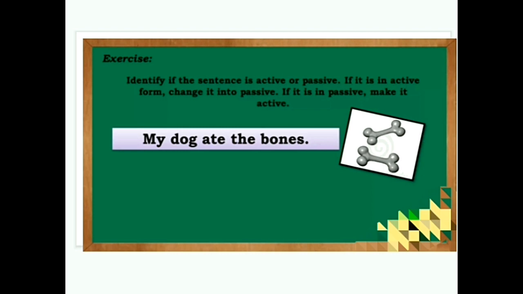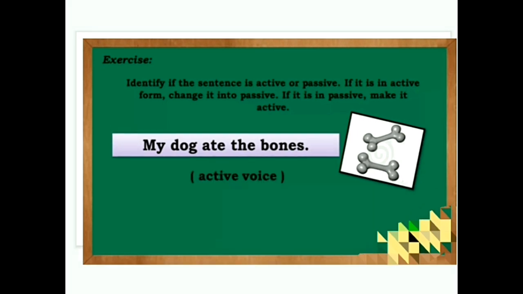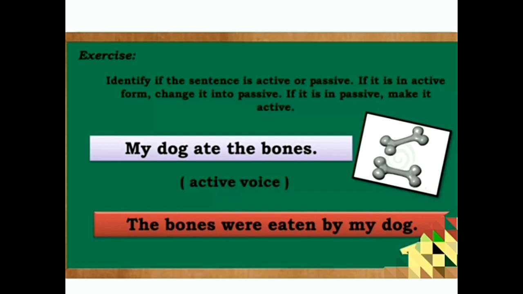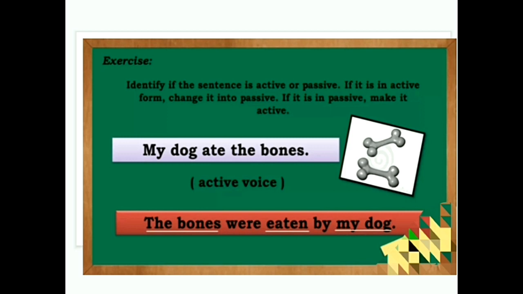Yes, Gautam, very good. That is active voice. Now we are going to change it into passive voice. The bones were eaten by my dog. Yes, here the bones, eaten, my dog. That is, the receiver will come first. Eaten is the verb. My dog is the doer of the action.